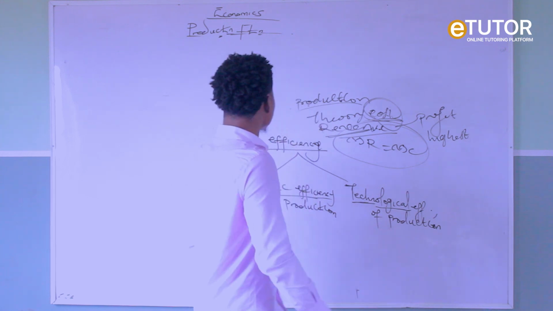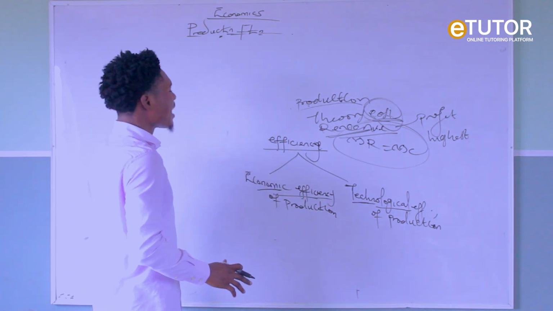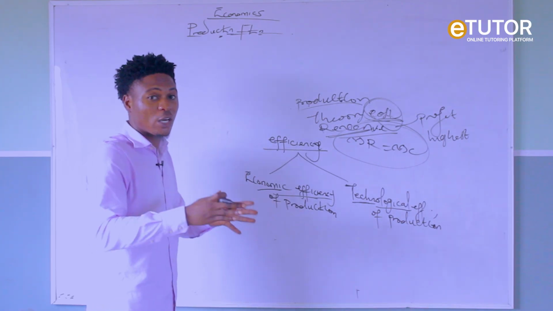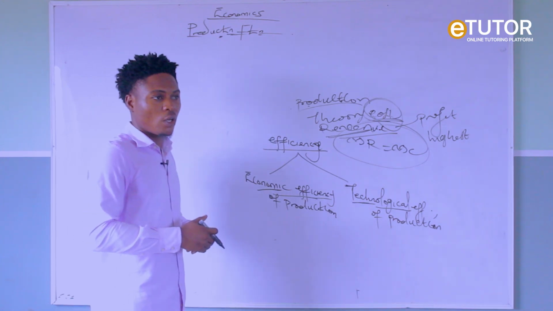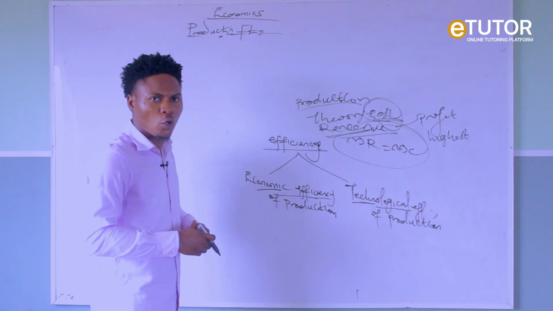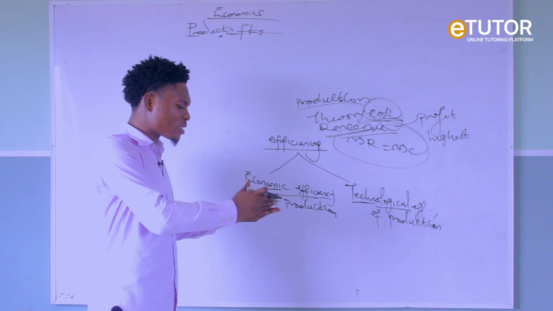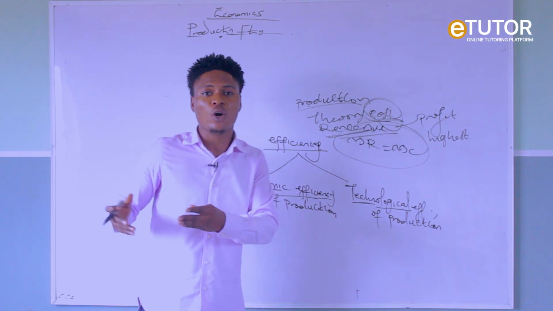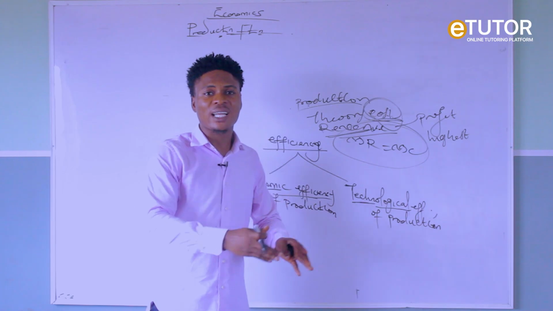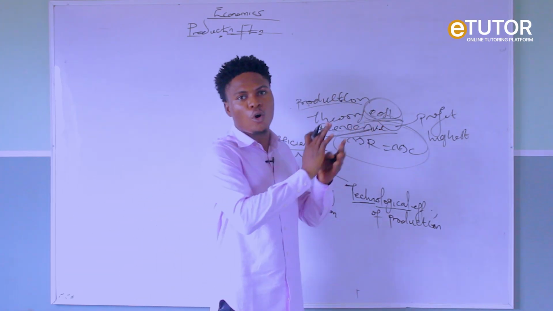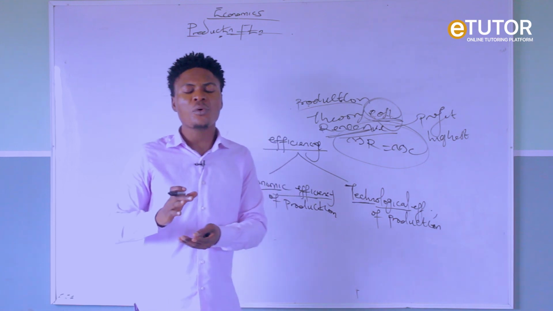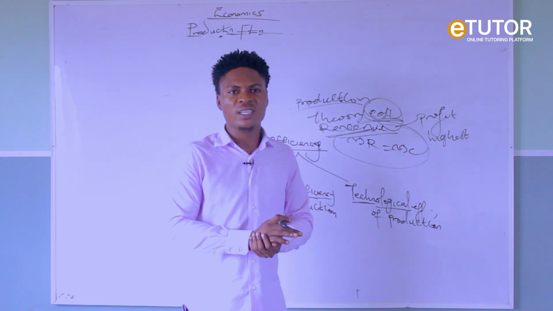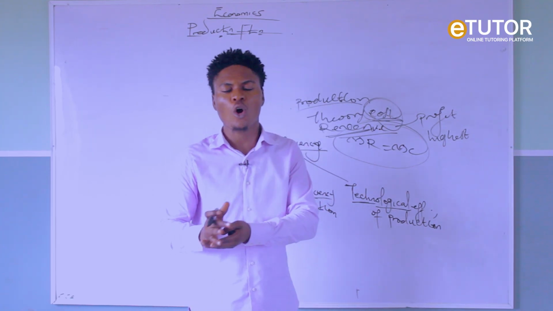So coming back to production as the topic, we look at production itself, meaning and types of production, the stages of production: primary, secondary, and tertiary. We look at the scale of production. What do I mean by scale of production? That is the small scale, the medium scale, and the large scale. Under the large scale, we have the economies of large scale and the diseconomies of large scale. These two are divided into internal and external. That is another aspect of production. We also have another aspect of production, which we call the production possibility curve, which explains the relationship between the PPC and opportunity cost.